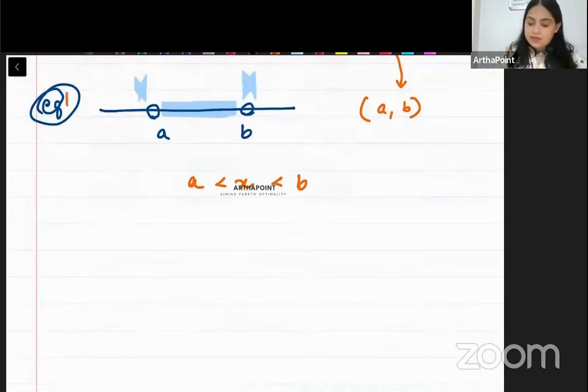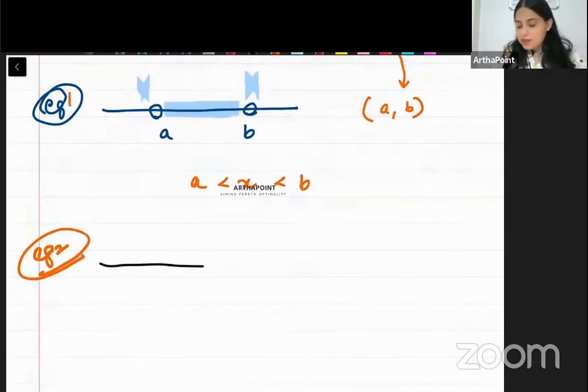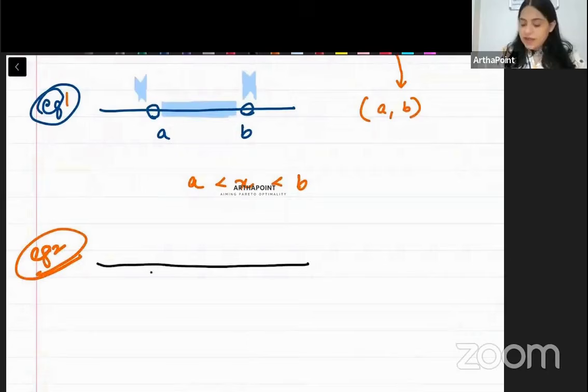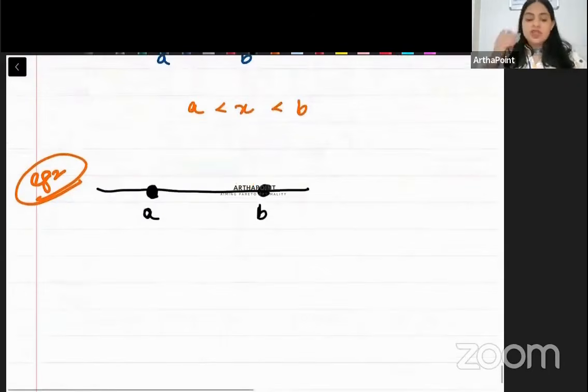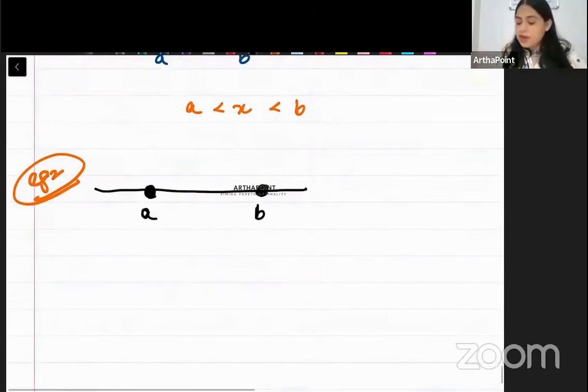Beta, second. Second aata hai hamara, supposedly I have A here and B here. Theek hai. I want to include both A and B also. So I want my interval to be such that I include both A and B. So beta, how will I write this?